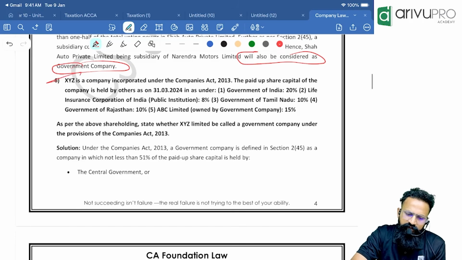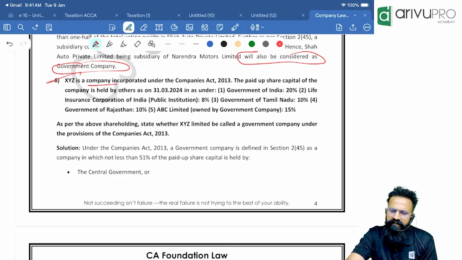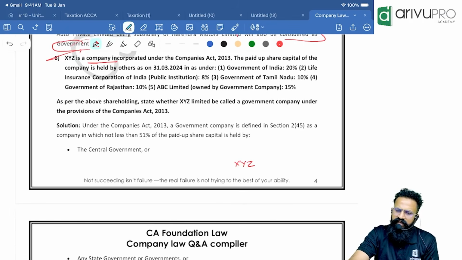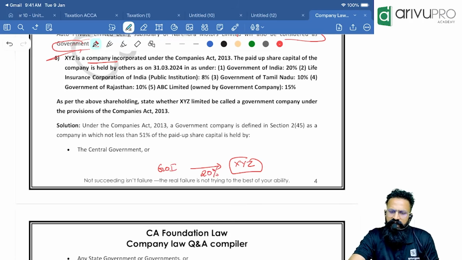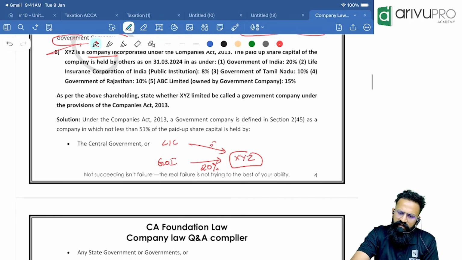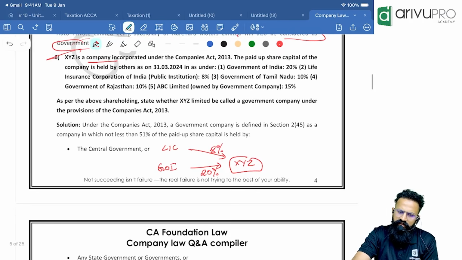Okay. Next one, XYZ is a company incorporated under Companies Act. The paid up capital is held as under. I have done it 100 times, people. There is a company called as XYZ. In this, the paid up capital is held by various people. One is Government of India, central government, which is holding 20% of the capital of XYZ. Next one, there is another company called as LIC, which is holding 8% of the capital.